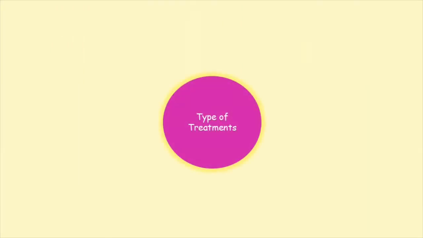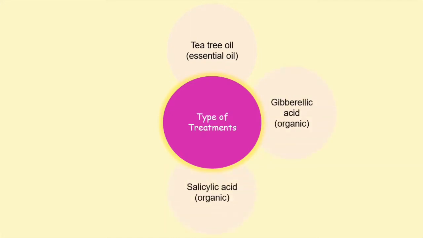There are a few treatments that we can use for berries, such as tea tree oil, which is categorized as an essential oil. Next are gibberellic acid and salicylic acid. Both of these acids are organic acids and cause no harm to us. The radiation treatment used is called UVC, which is short-wave ultraviolet. The wavelength range is between 200 to 280 nanometers.